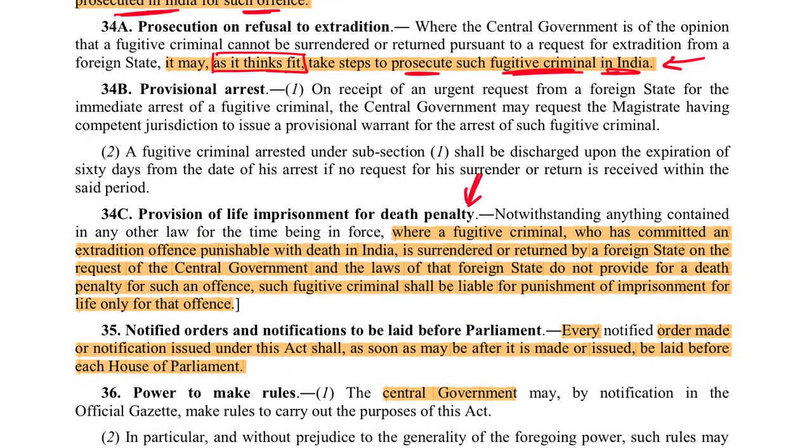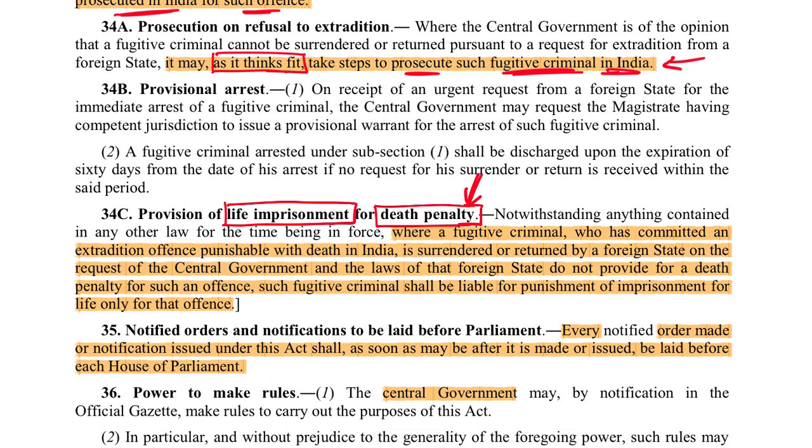The next point is really important. It is about death penalty. Now, if India is seeking extradition of a person for an offense, the maximum punishment for which is death in India, but the country in which the person is presently in, death penalty is not there. In this situation, if that person is extradited to India, the maximum punishment this person can get is life imprisonment.